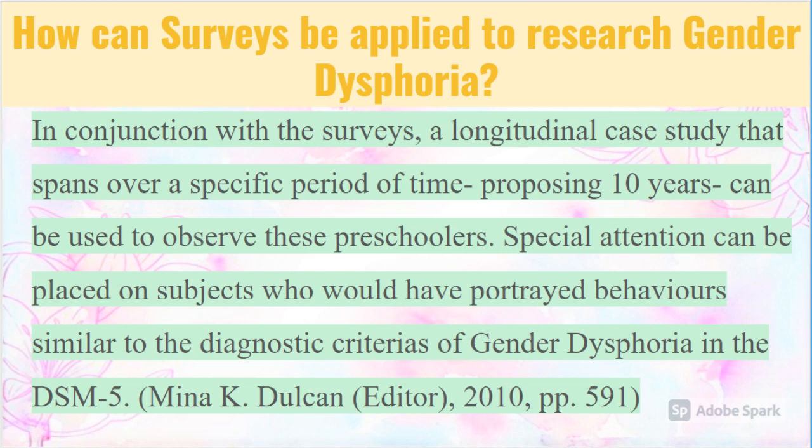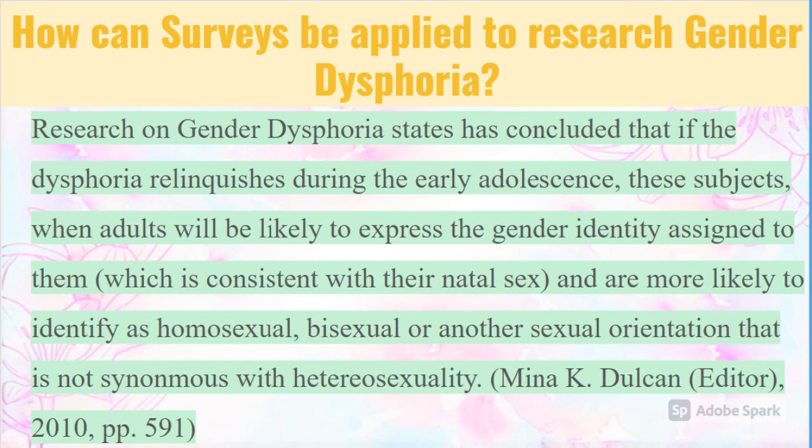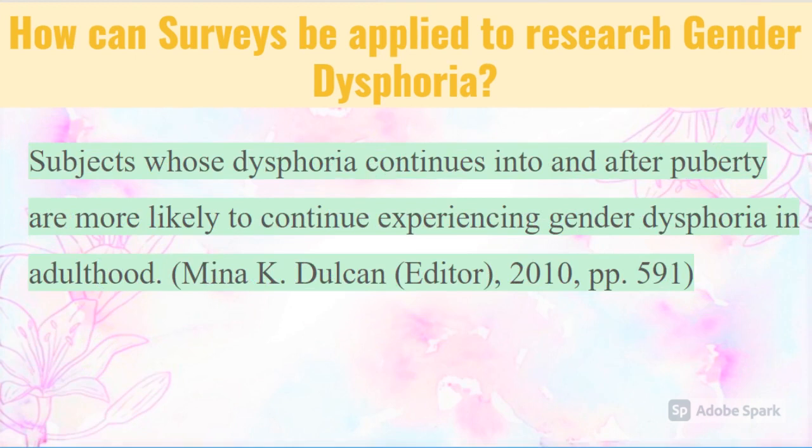criteria of gender dysphoria. Research on gender dysphoria concludes that if the dysphoria relinquishes during early adolescence, these subjects, when adults, will be likely to express the gender identity assigned to them. They are more likely to identify as homosexual, bisexual, or another sexual orientation that is not synonymous with heterosexuality. Subjects whose dysphoria continues into and after puberty are more likely to continue experiencing gender dysphoria in adulthood.